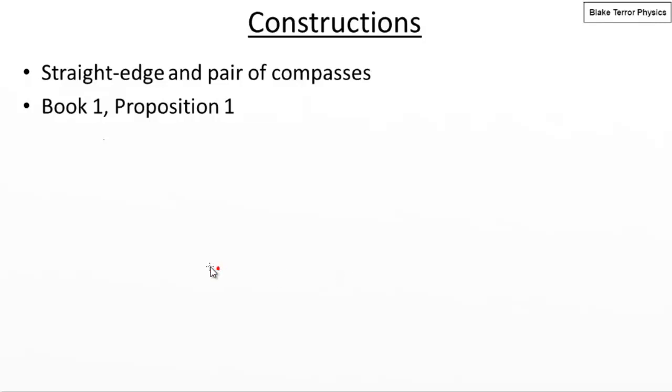So if he wants to construct an equilateral triangle, he marks 2 points. So we've already defined what a point is. You can't divide it into anything smaller. These are just dots. And he's going to connect those points with a straight line. And he's defined what a straight line is.